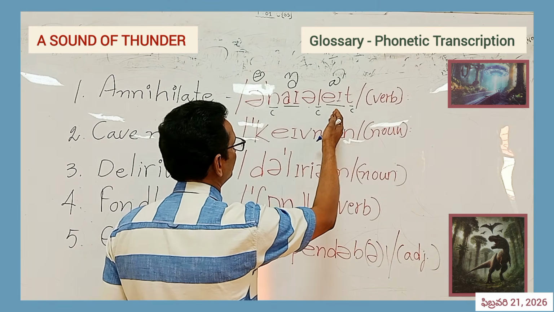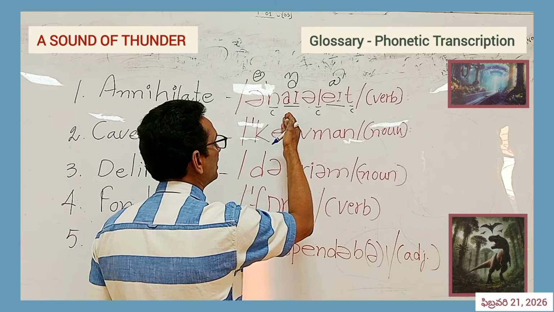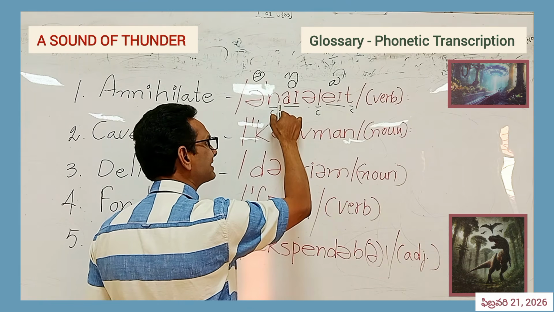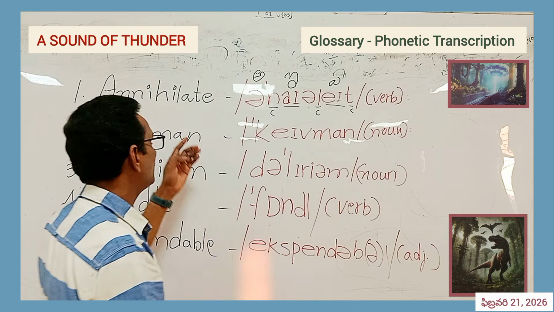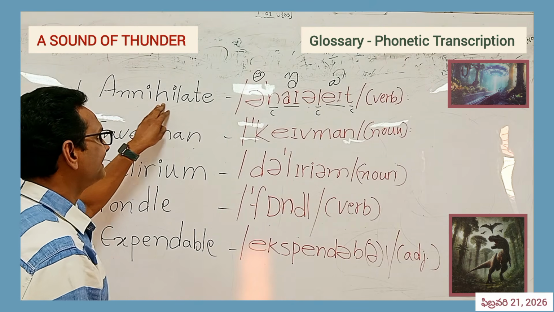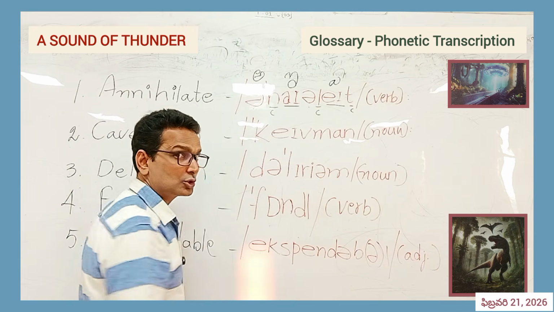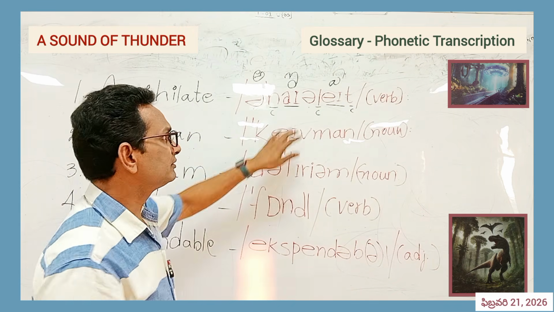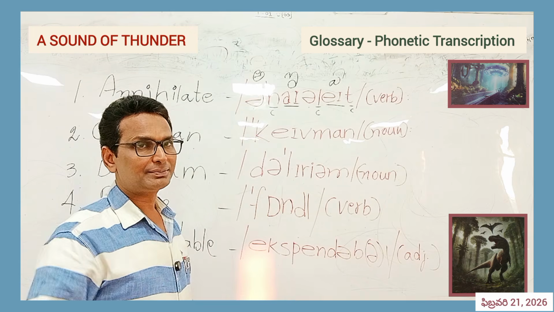There are at least four to five syllables in this word. Now we have to stress this na sound, then it will become clear: annihilate. But how is it pronounced actually? Annihilate. The ha sound is not present in this. So it is very important to learn phonetic transcription, which helps us fix some problems in pronunciation.